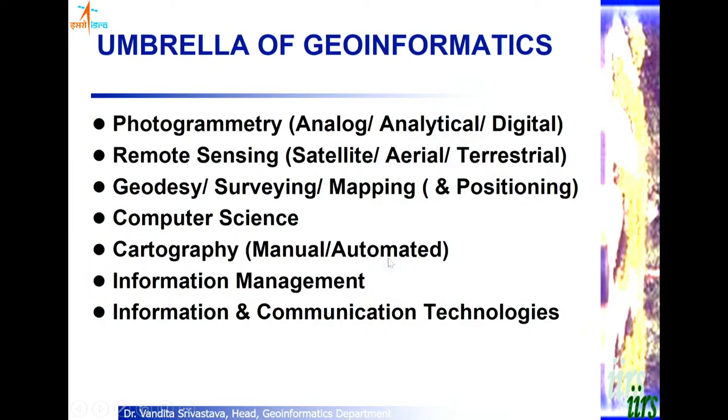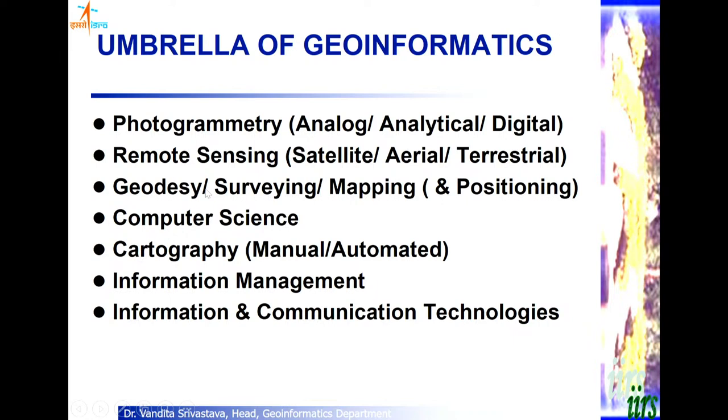Now this GIS is not a pure science in itself. It has amalgamated from various sciences and engineering branches. So it encompasses a much bigger umbrella than just GIS. It consists of so many sciences like photogrammetry. As I showed you, you can make measurements, so you require photogrammetry to make a GIS work. You require remote sensing because that provides major inputs. Then you require geodesy, surveying. So all of these sciences, engineerings and disciplines have made a GIS work. So it is not a pure science in itself.